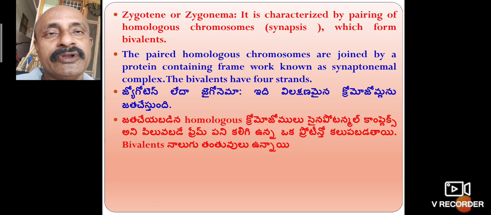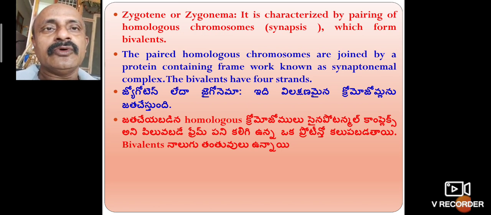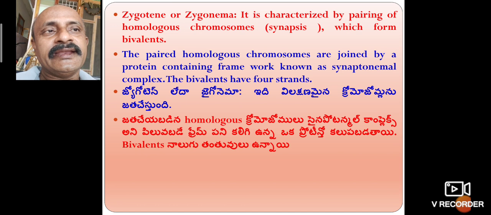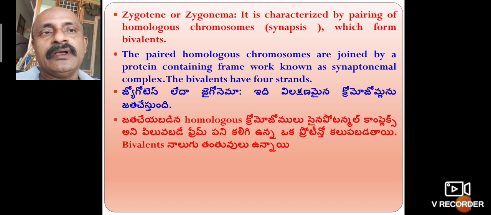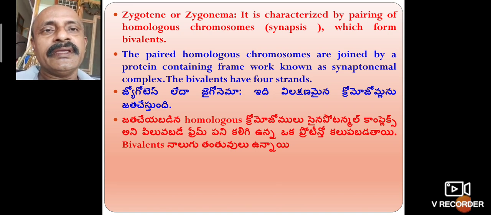So this is zygotene. Zygotene is characterized by pairing of homologous chromosomes, which forms a bivalent. Pairing means attachment, where two chromosomes are attached to each other. The paired homologous chromosomes are held together by a proteinaceous framework known as the synaptonemal complex.